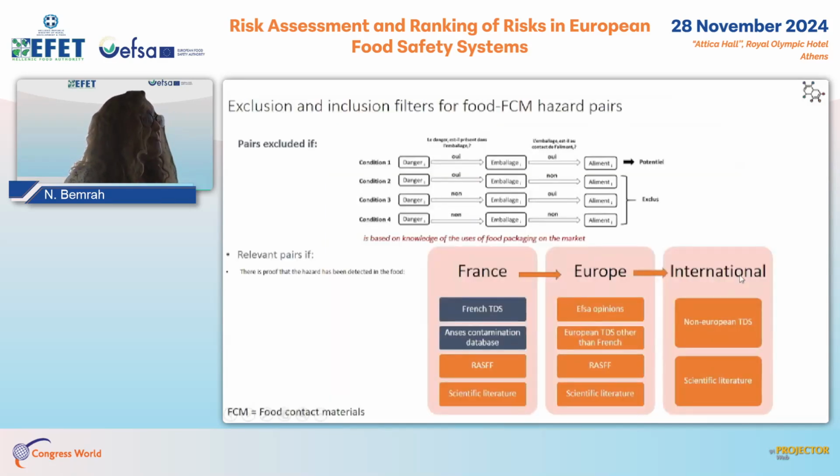The specific case of food contact material was also addressed with an additional condition. For a pair to be classified as potential, the hazard had to be present in the packaging, and the packaging had to be in contact with the food. Any other combination is excluded. And then, to classify the pair as relevant, the same approach was applied to search for evidence of detection.